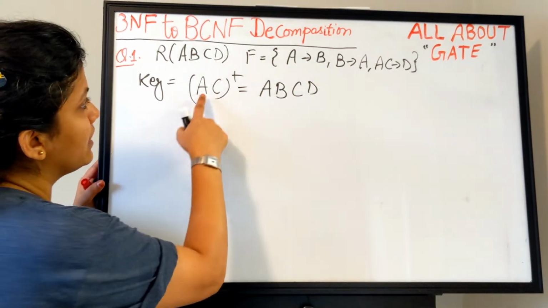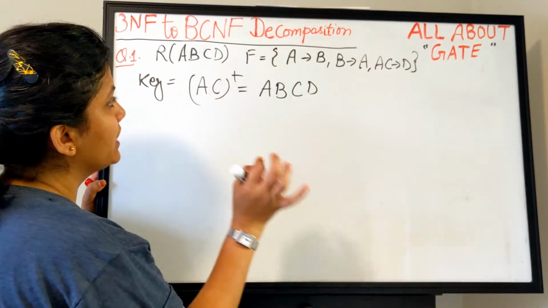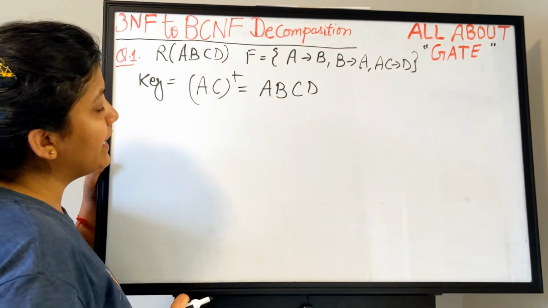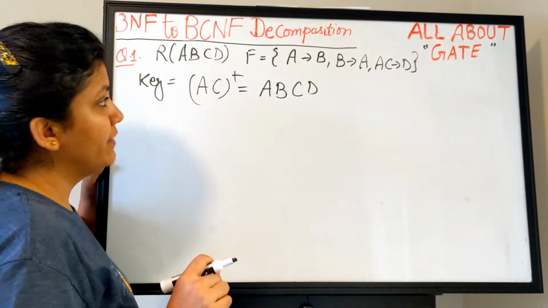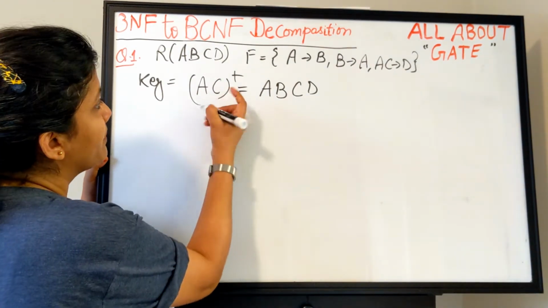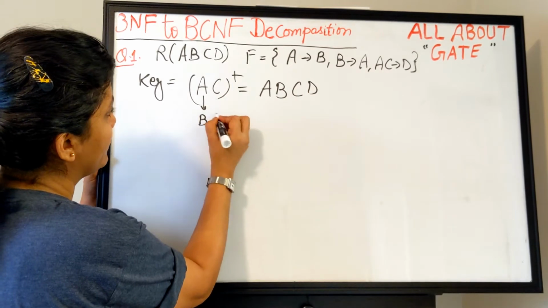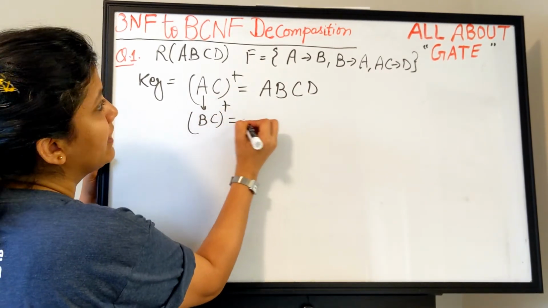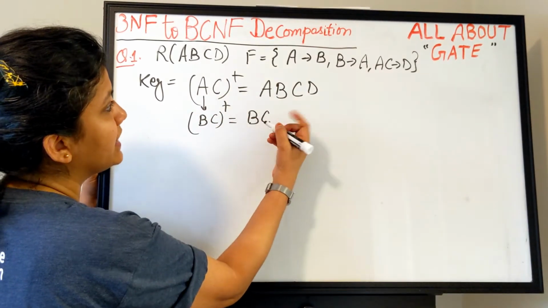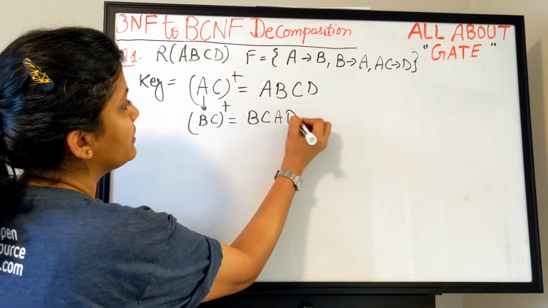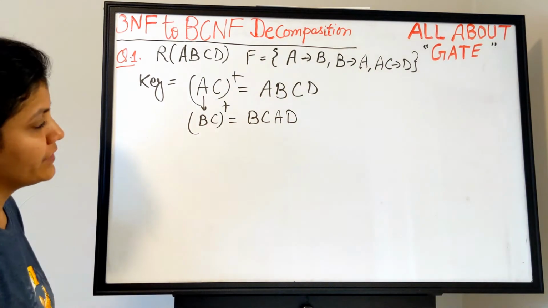A plus alone can determine only A and B. C plus alone can determine only C. So this is certainly definitely the key, but because A can be determined by B, it can be replaced by B. So BC plus, what is that? BC plus gives you B and C, B also gives you A, and AC together gives you D. So this is another set of attributes.